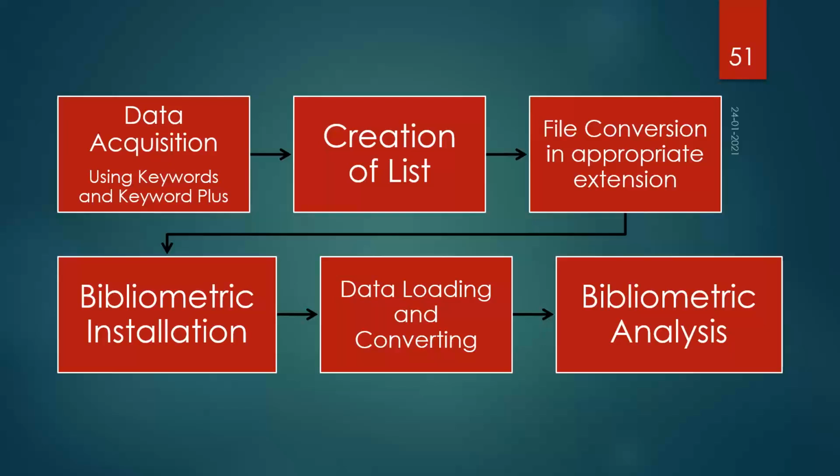We always do that. Then you have to convert your file to a proper extension. BiblioShiny takes certain extensions. For WoS, the Web of Science file, it takes .txt, plain text. For Scopus, it runs on both BibTeX as well as CSV. Then we have to load the data and convert the data. This is done by the software, and you will get the pictures or visualizations. So we'll be doing these exercises.